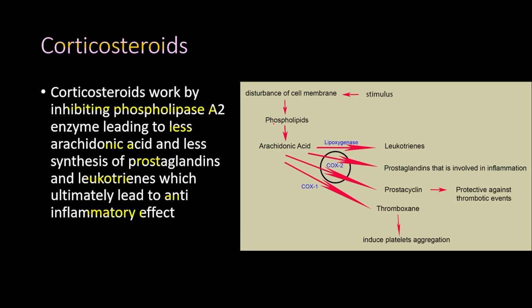They work to prevent the phospholipids from converting to arachidonic acid. So they inhibit this step here, which is the phospholipase A2. They inhibit this enzyme, leading to less arachidonic acid and less leukotrienes and less prostaglandins. And this means that we have less inflammation and less bronchoconstriction.